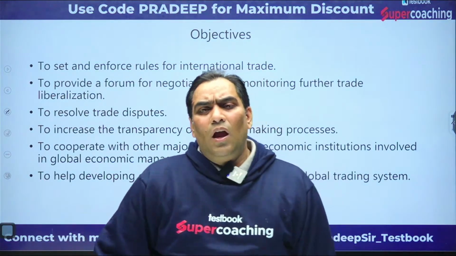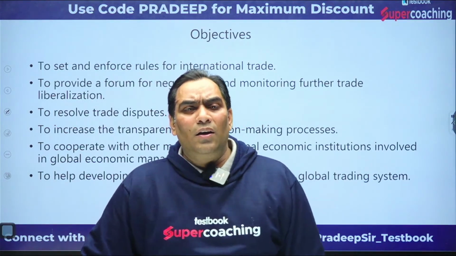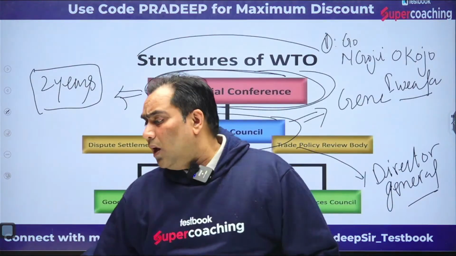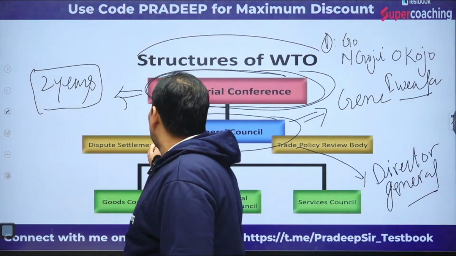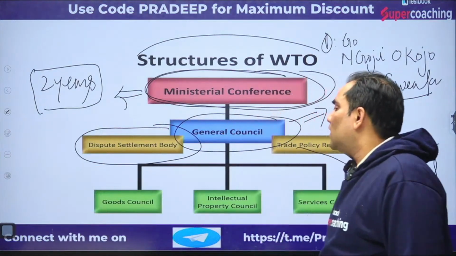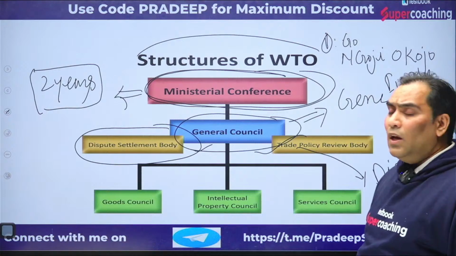Not only this, it also provides the forum for trade disputes, because we discussed that in the structure there is a trade dispute body, and there is a trade policy review body.